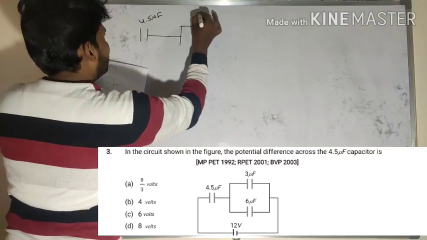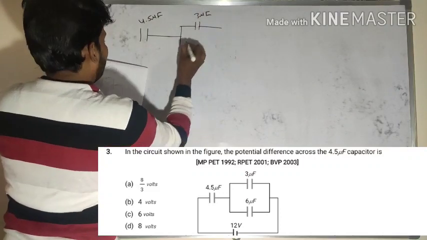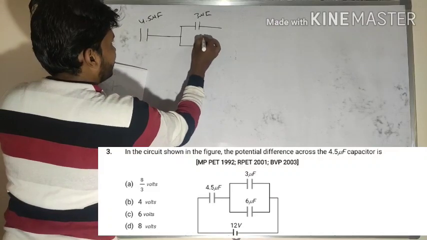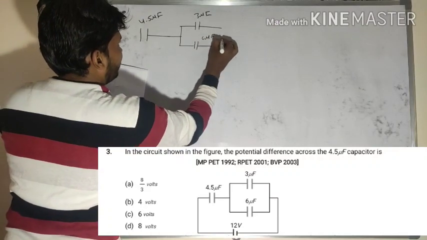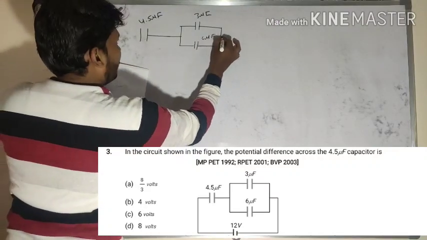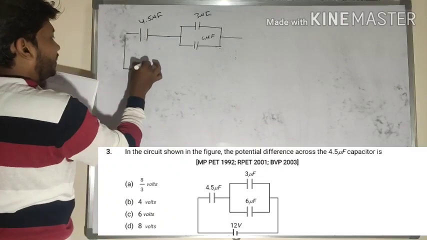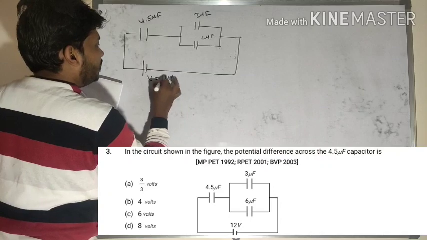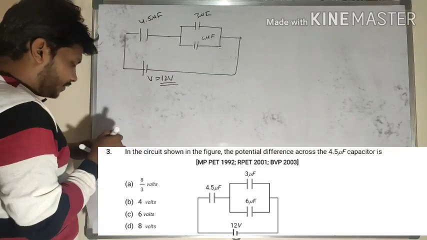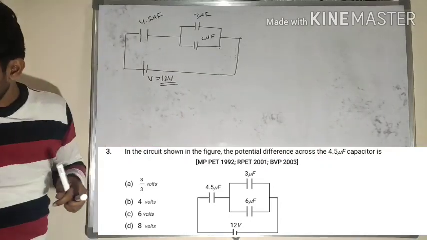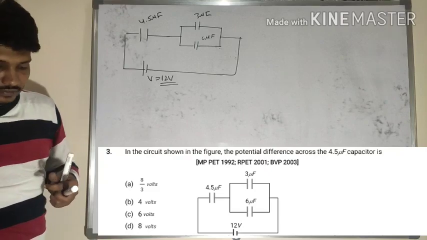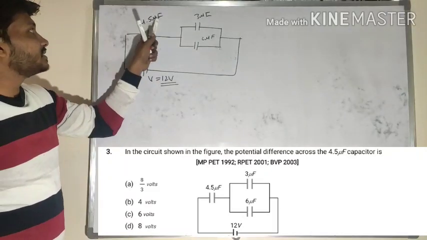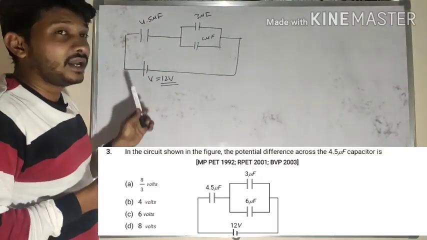This is 3 microfarad and this one is 6 microfarad, and it is connected to a battery. That battery having the potential V is equal to 12 volt. So what is the question they ask here? Find out the potential difference in the capacitor 4.5 microfarad.